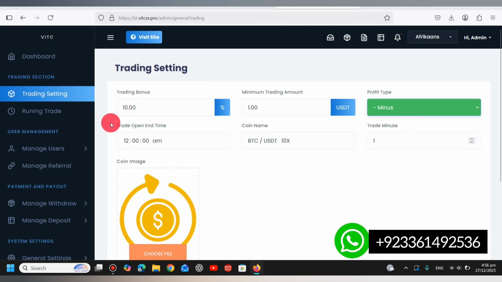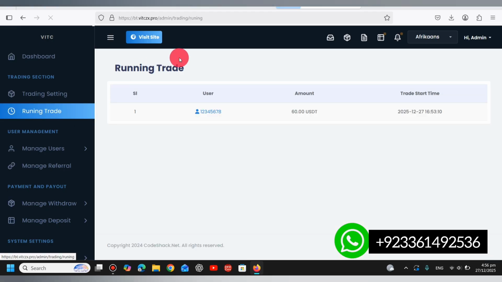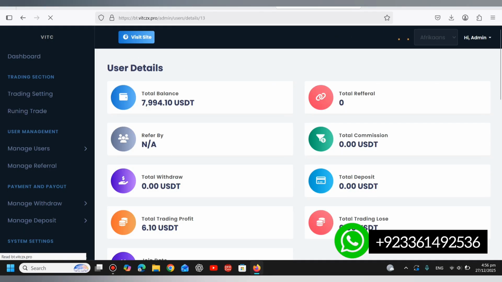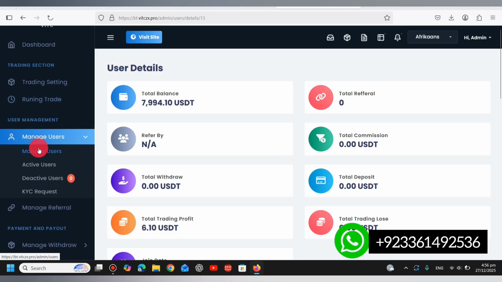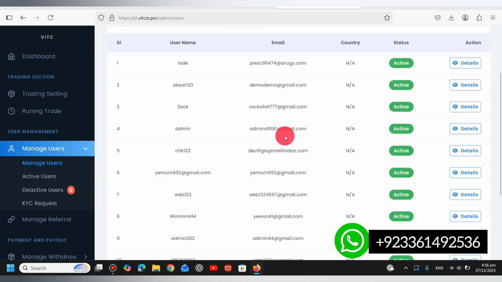And here are the running trade section. So you can see all the running trades of the users over here. And viewers, here are the manage user section. So you can control all the users of the site as well. You can also add and subtract the balance as well.